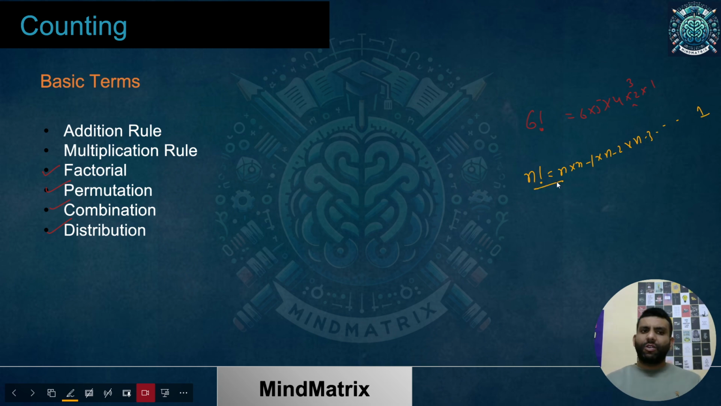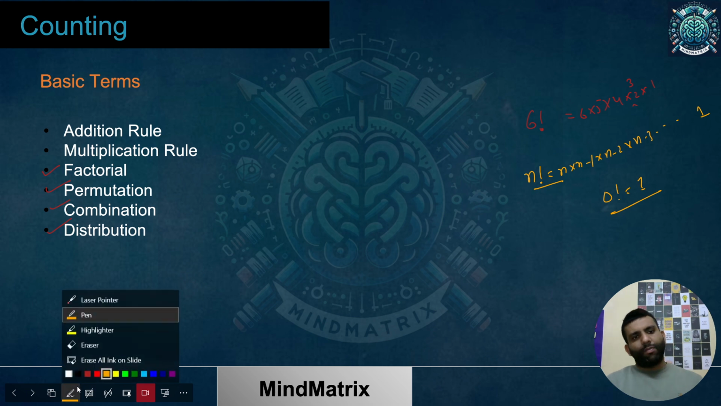The significance will be seen when we talk about permutation, combination, distribution. One important point over here: 0 factorial is 1. Just remember that, don't make any mistake over there. 0 factorial is 1. Okay, so let's move further.